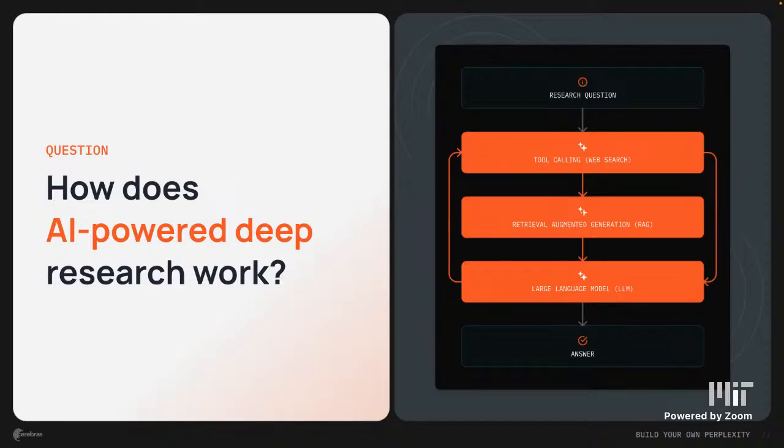Web search is going to be the same as if you're doing research yourself. It's going to be compiling a list of sources, a list of links from the internet. Now we get to a step called RAG, or retrieval augmented generation. An LLM like ChatGPT is not going to take in the raw content of all of this text. It wouldn't be feasible to pass up to 40 or 50 different links to ChatGPT. So instead, there's a special algorithm that uses vector similarity to take the most important pieces of all of those sources and compile it into one thing called a summary.